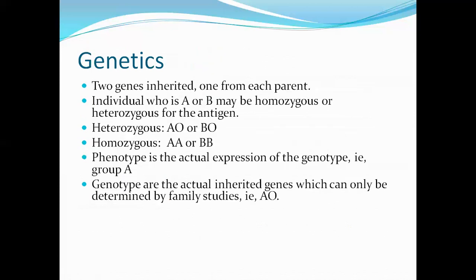Now, the genes are inherited from one parent, from each parent, and an individual who is A or B may be homozygous or heterozygous for the antigen. An individual with AO or BO is heterozygous. Homozygous is AA or BB. Now the phenotype is the actual expression of the genotype, that is group A, whereas genotype is the actual inherited genes, that is AO.